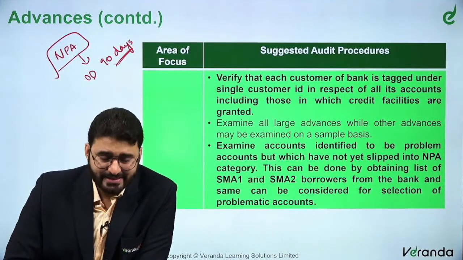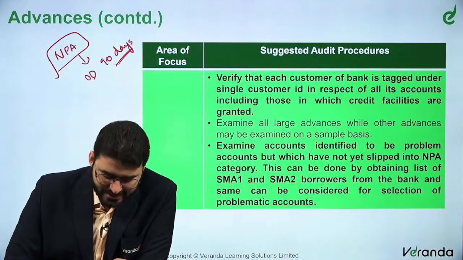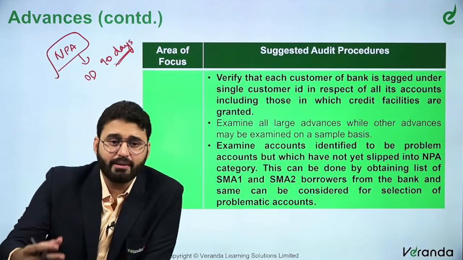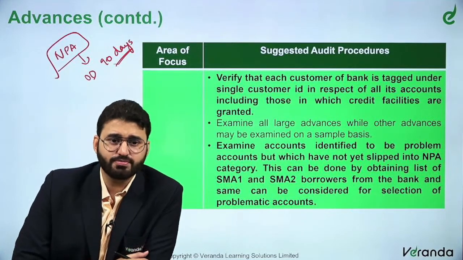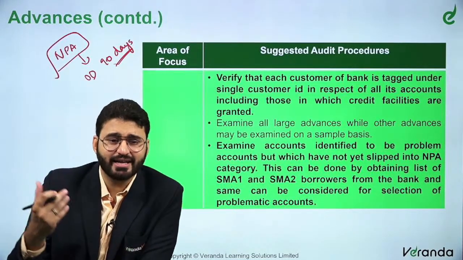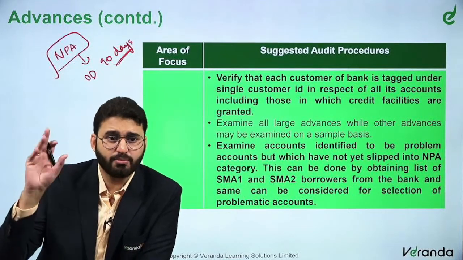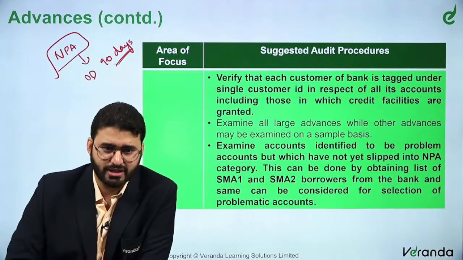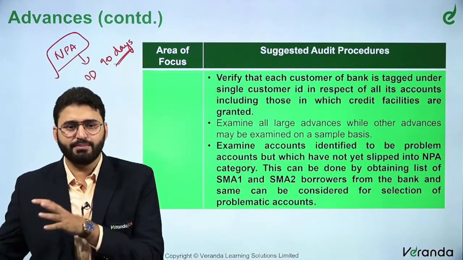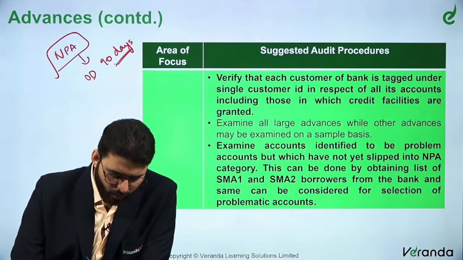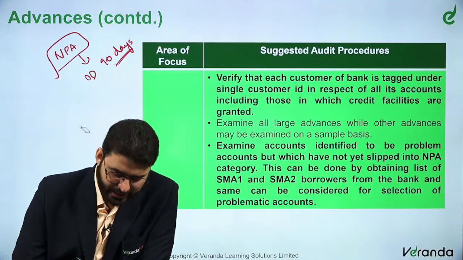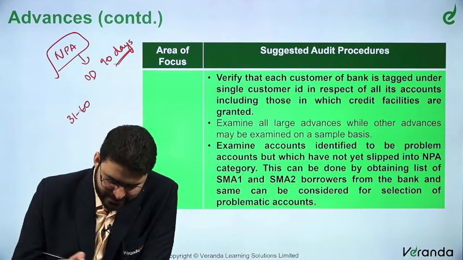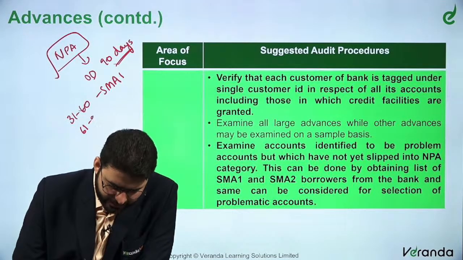However, SMA 1 and SMA 2 basically mean going to become NPA. Accounts that are likely to become NPA are called special mention accounts. Okay, so they are high risk category accounts. SMA 1 and SMA 2 are the most risky category, almost going to be slipped. Well, how do you know? There are multiple factors. SMA 1 is basically overdue between 30 to 60 days, or I would say 31 to 60 days, as at the balance sheet date. That is SMA 1. And SMA 2 is 61 to 90 days.